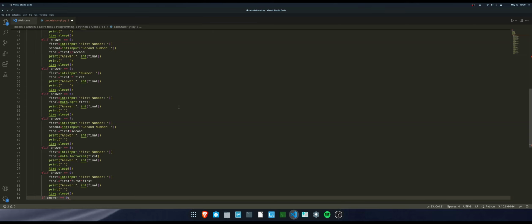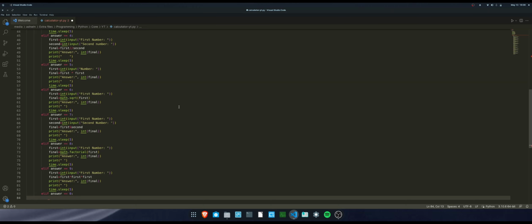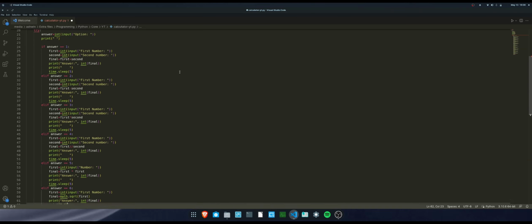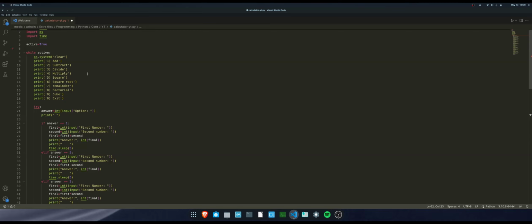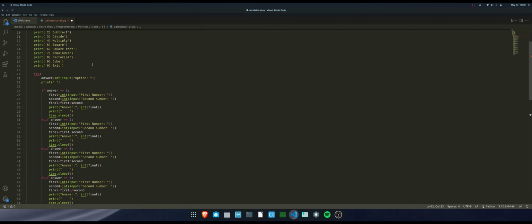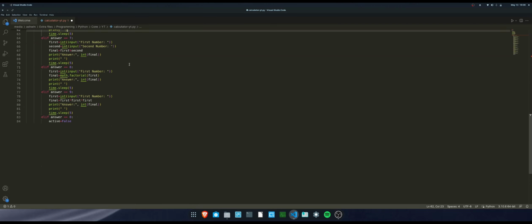Yes, and finally elif answer equal to 0. Equal to 0, we're just gonna make active, the variable we defined as true, set to false. Why are we gonna set it to false? If we set it to false, the loop will stop executing. You remember the while loop, right? When the condition turns false, it will stop executing. Till then it will be executing. So I hope you get it.